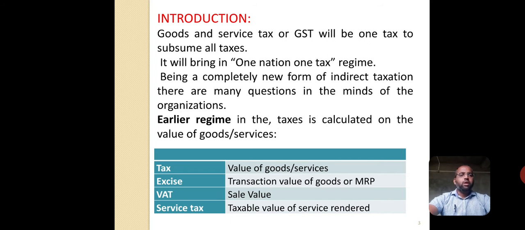VAT, the value added tax, was calculated on the basis of the sales value of goods and services. And service tax was calculated on the basis of the taxable value of service rendered. It means how much the value of the service you rendered, on that you have to pay the service tax to the government.